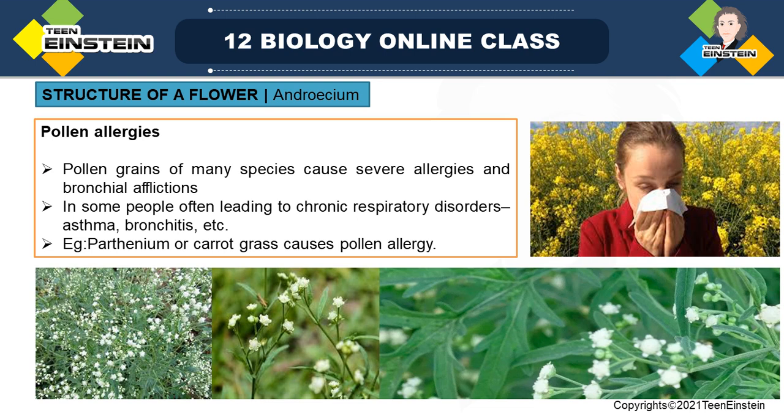The pollen grain of this plant can cause dermatitis. Dermatitis means skin allergy. So overall this Parthenium plant can cause pollen allergy.